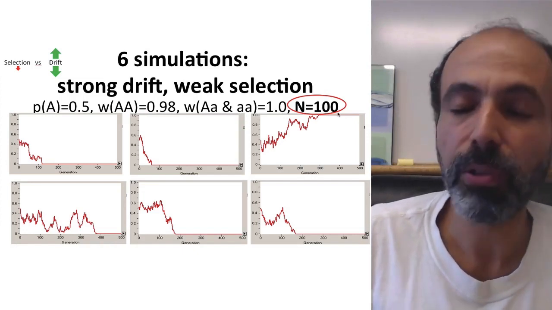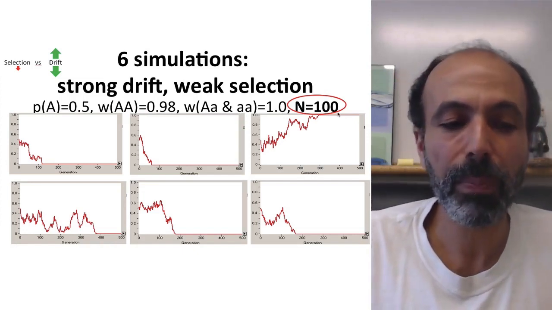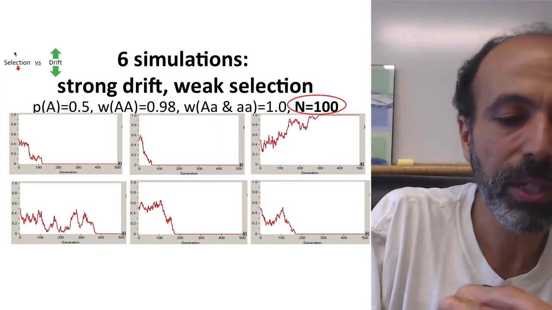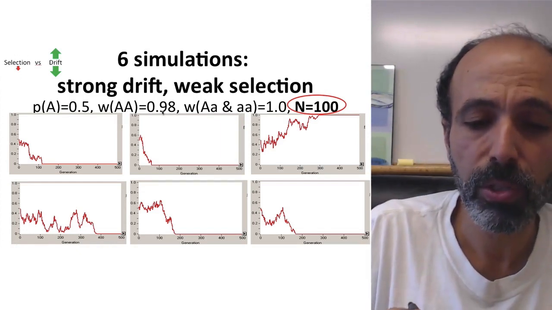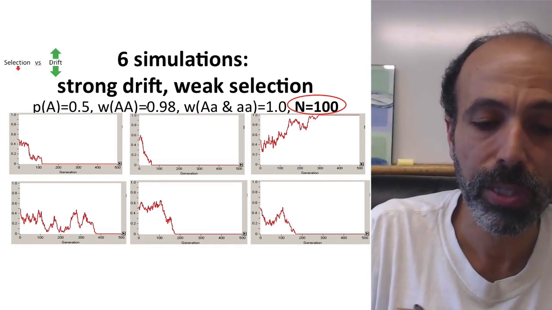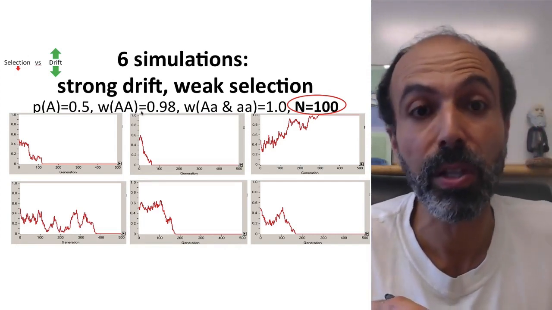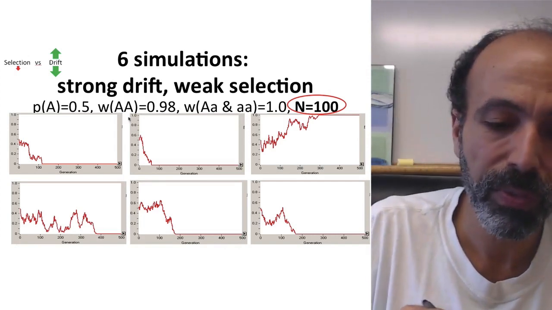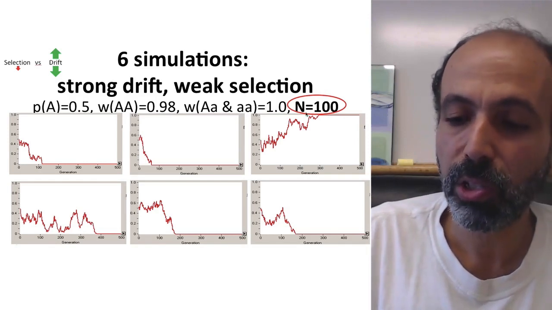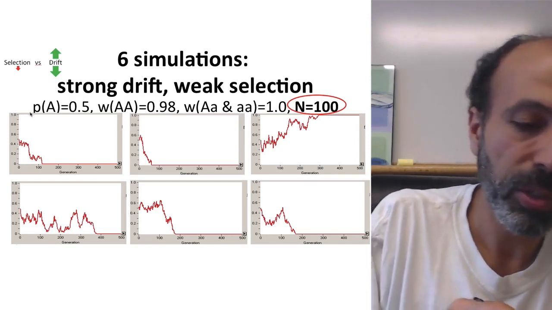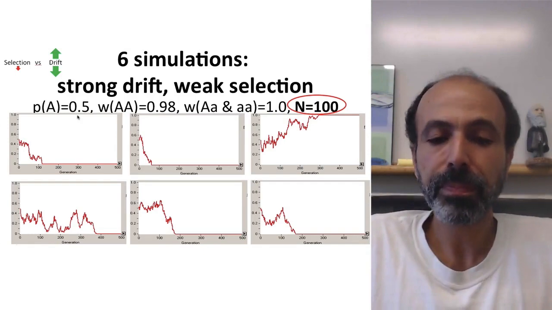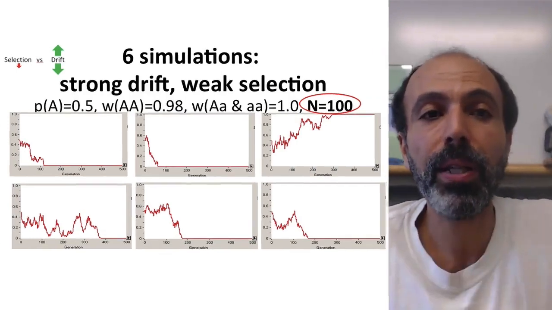Population size here is 100, so it's not a very big population. This is kind of a small population. This would be a case where selection is kind of weak. There's only a 2% reduction in fitness to just the homozygote, so this is a recessive detrimental. There's a 2% reduction in fitness to just the homozygote, but we have very strong genetic drift. So our starting allele frequency is 0.5. What I did is I started 6 populations this way.